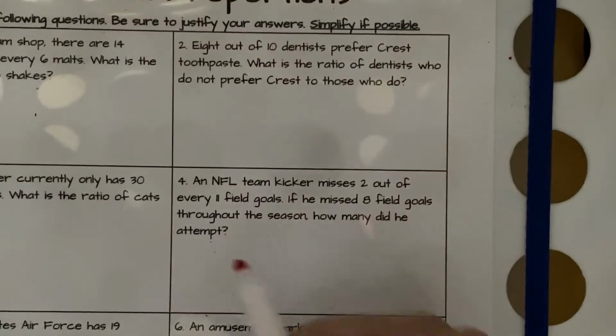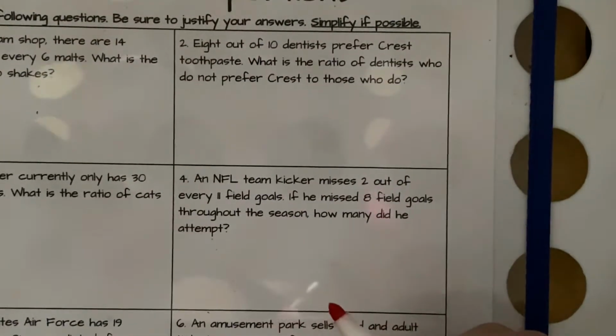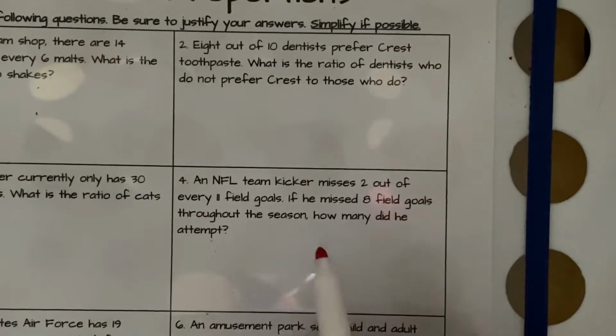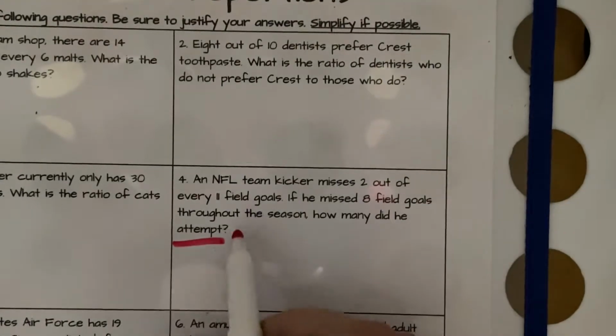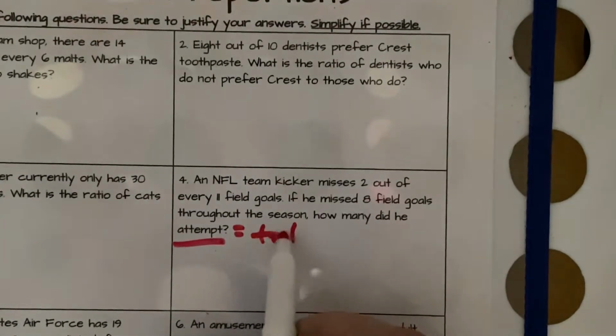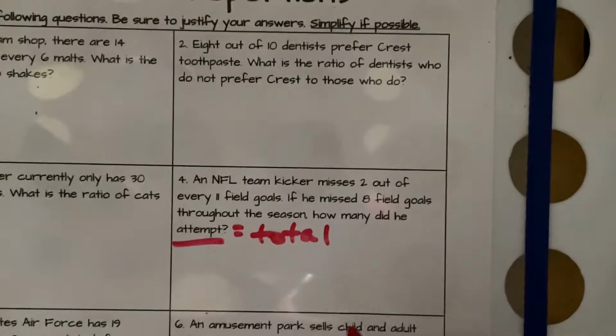Okay, number 4, an NFL kicker misses 2 out of every 11 field goals. If he missed 8 field goals throughout the season, how many did he attempt? Okay, the word attempt means total. That means how many he actually kicked.